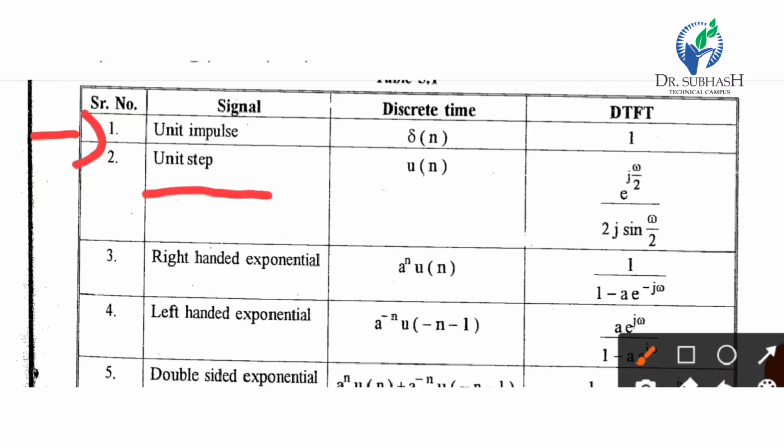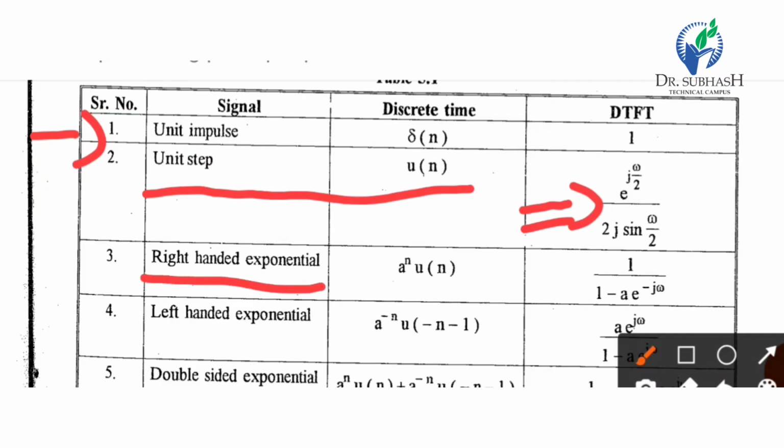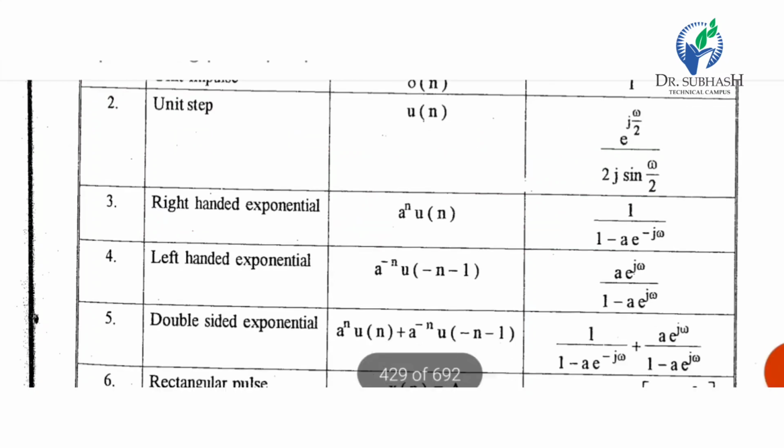For the unit step u of n, the DTFT is e raised to j omega by 2 divided by 2 j sin omega by 2. For the right-handed exponential a raised to n u of n, the DTFT is 1 upon 1 minus a multiply with e raised to minus j omega.